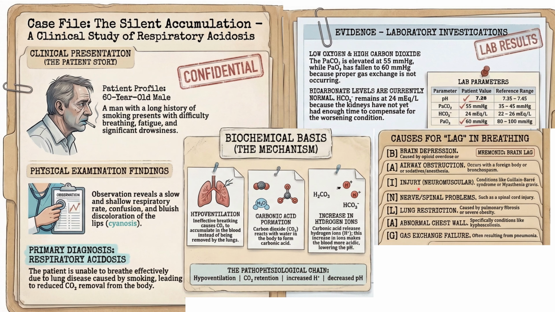Then I stands for injury, neuromuscular injury, in conditions like Guillain-Barré syndrome or myasthenia gravis, where your respiratory muscles will become weak. And then you have N for nerve or spinal problems such as spinal cord injury. Then LAG: L is for lung restriction, any lung disease which causes restriction of the lung movements, like pulmonary fibrosis or severe obesity. A for abnormal chest wall, like kyphoscoliosis, that can also restrict your lung movements. Then G for gas exchange failure, as it occurs in pneumonia or any infections of the respiratory system. So these are the common causes which you need to remember.